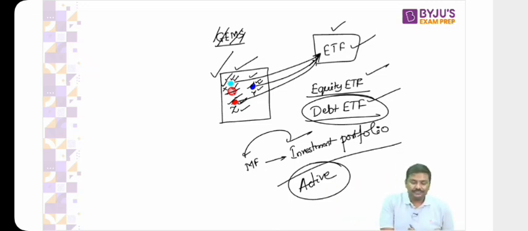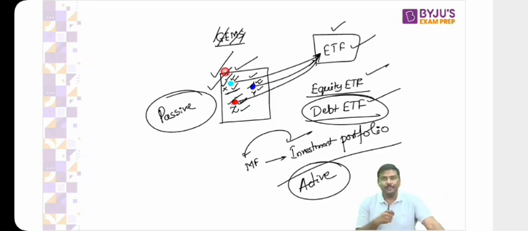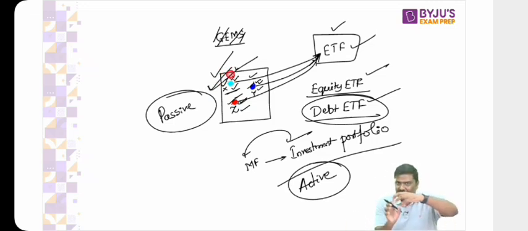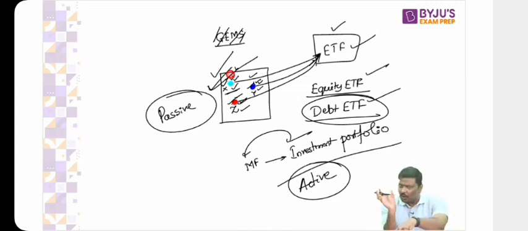Can I call this as passive? That is, you are not allowed to change the combination of the portfolio. I hope you understand. You are not allowed to change the combination of the portfolio. That is, you will purchase XYZ and keep it. That's it. Can you sell only the shares of company Y out of this packet?